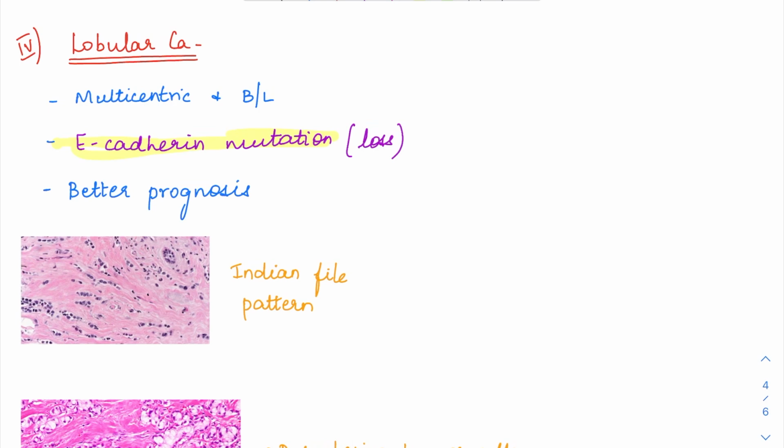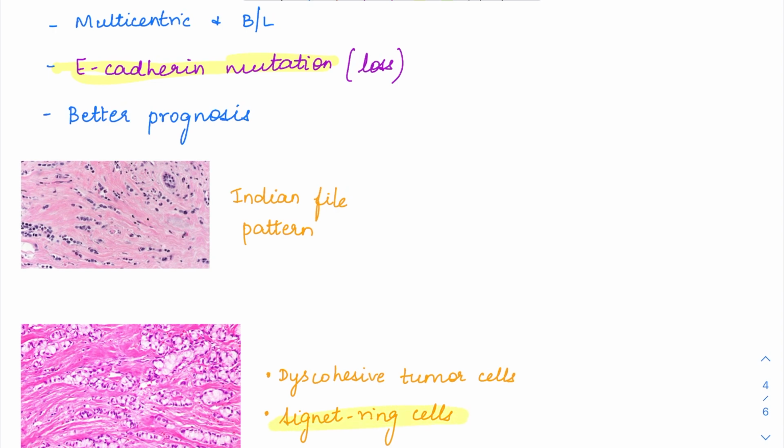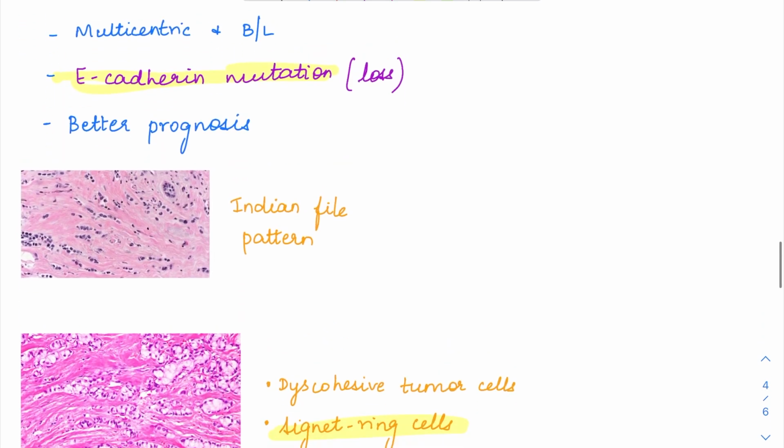So anywhere an E-cadherin mutation is there, you are going to have these single cells, and usually they have a classical signet ring kind of morphology. So where else did we see the signet ring and single cell morphology? Yes, it was in gastric carcinoma. So in gastric carcinoma, the diffuse infiltrating leather bottle appearance, right? In the diffuse infiltrative subtype, you are again going to have the single file pattern associated with signet ring cells and E-cadherin mutation.